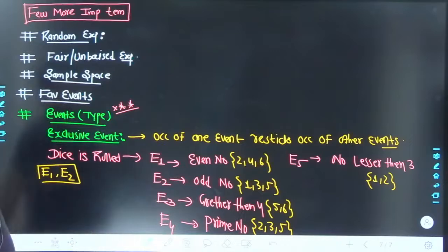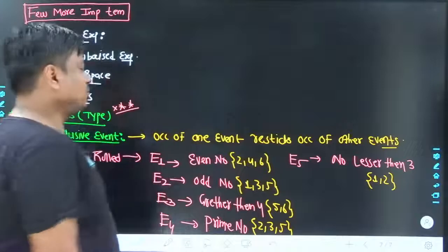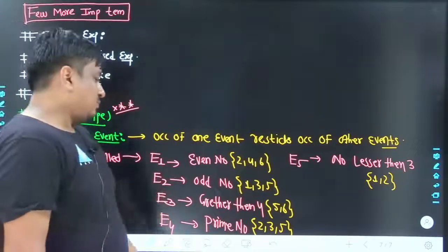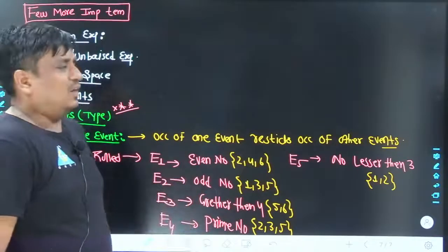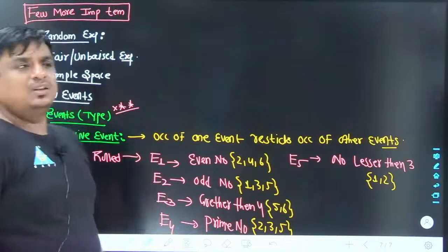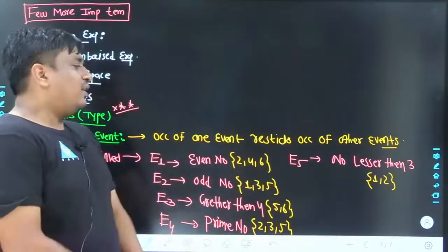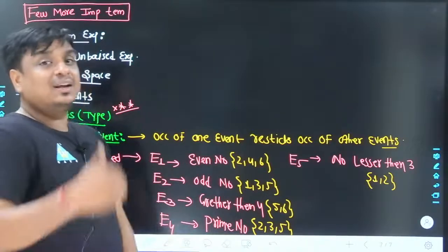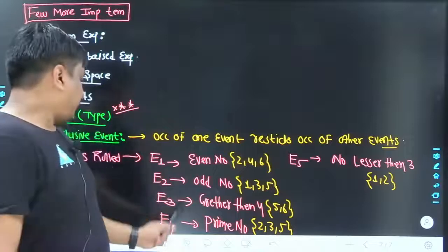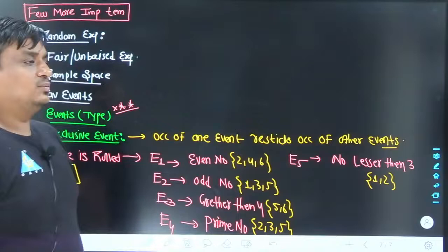But if I take E3 and E5, they are mutually exclusive events. E3 is the event where the number after rolling a die is greater than 4, so it is the combination of 5 and 6. E5 is the event where the outcome is lesser than 3, which includes 1 and 2. So if E3 occurs, E5 cannot occur, and if E5 occurs, E3 cannot occur.